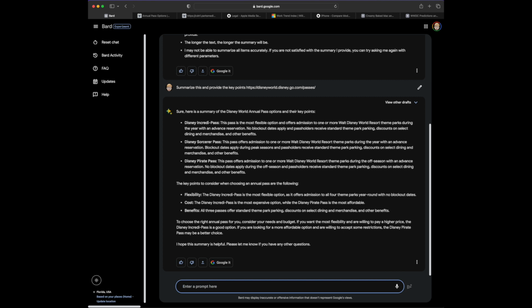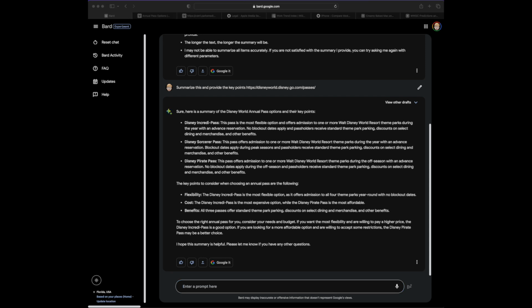So it provides me a summary of the different pass options, and then gives me points to consider on which to choose. To choose an annual pass, consider your needs and budget, if you want flexibility or want to pay a higher price.